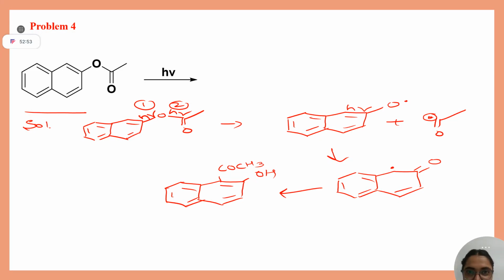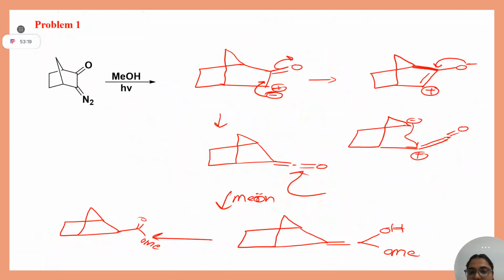Only thing, you have to go through the slides and check how this type of molecule undergoes which type of reaction. If instead of OCOCH3 it is OMe, then you have to do 4 plus 4 cycloaddition there, as you have seen in previous slides.